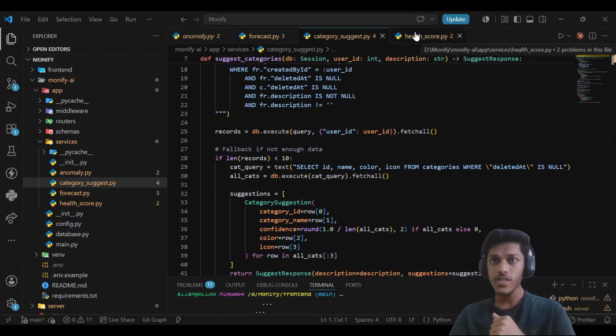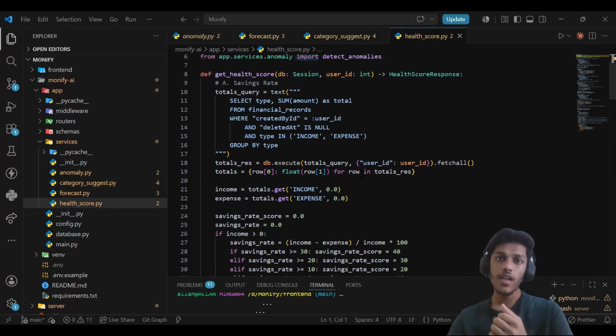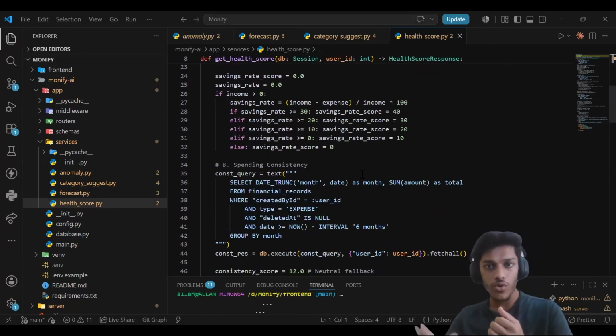And this is the fourth feature, that is the health score. It depends on four things: your saving rate, your spending consistency, the anomaly detection score, and your category diversity. For the saving rate, the higher your saving is, the more score you will get.